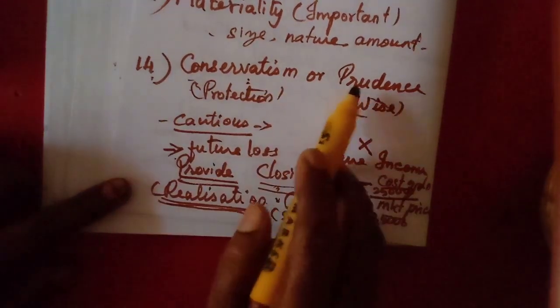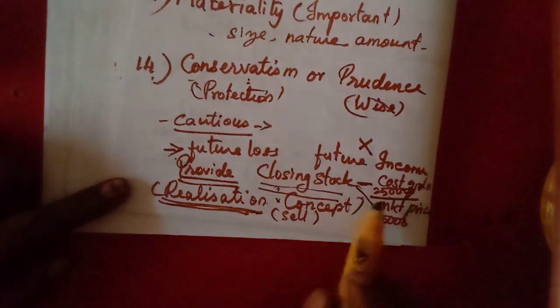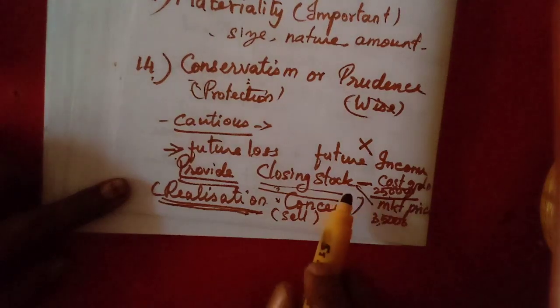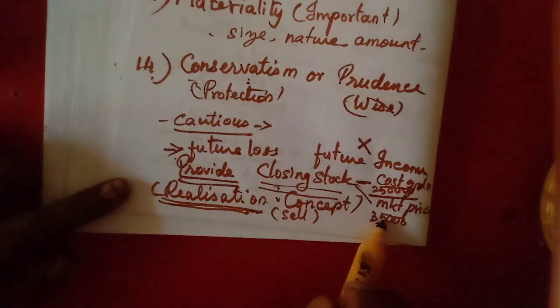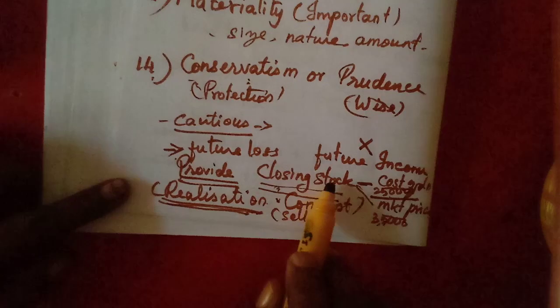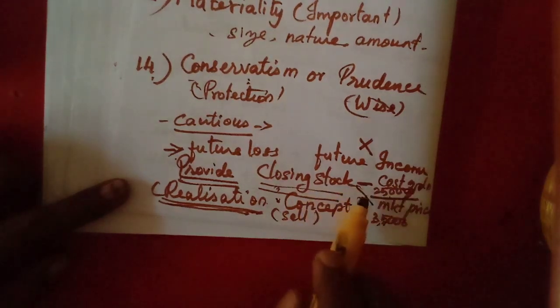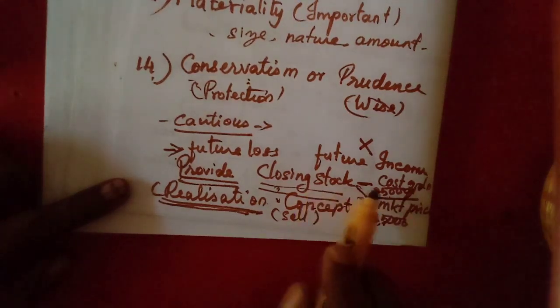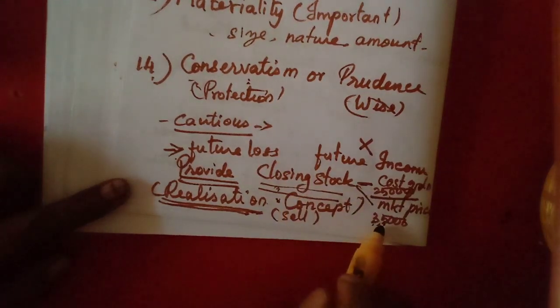We should be prudent. We must be wise. All of a sudden, the market price may fall, so we may not value this closing stock at the higher market price. So one statement is there: closing stock is valued at cost price or market price, whichever is lower. The lower price is 25,000, so we value the closing stock at 25,000 but not 35,000.